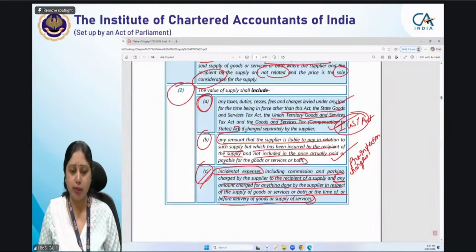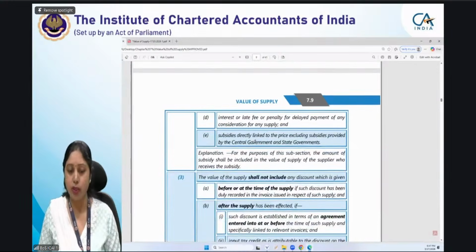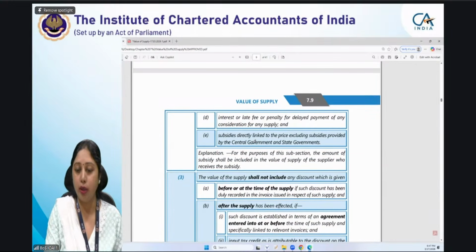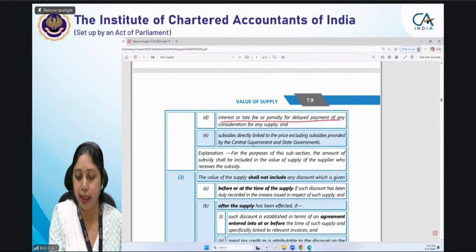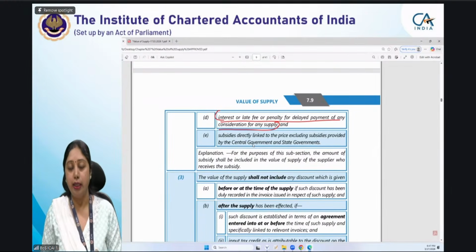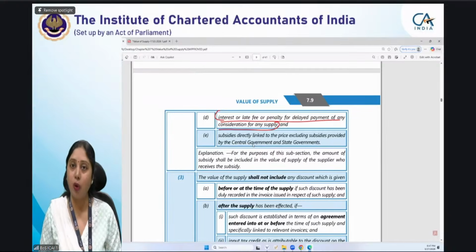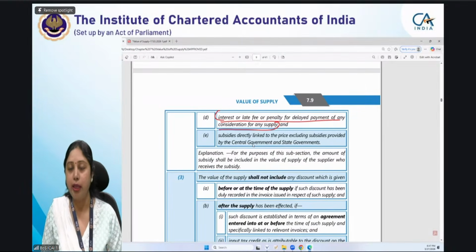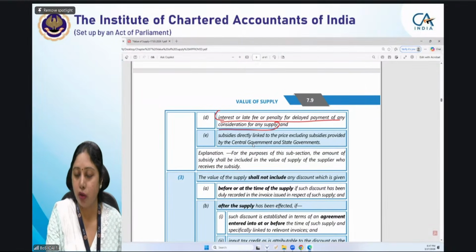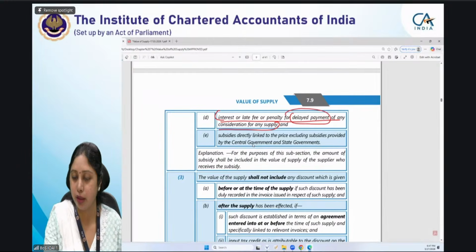Okay, clause 3C is over. Now we come to clause D, that is interest or late fee for delayed payment of any consideration for supply. It's very clear that when we say late fee, penalty or interest, whatever name we give it, it is for the delayed payment of consideration.